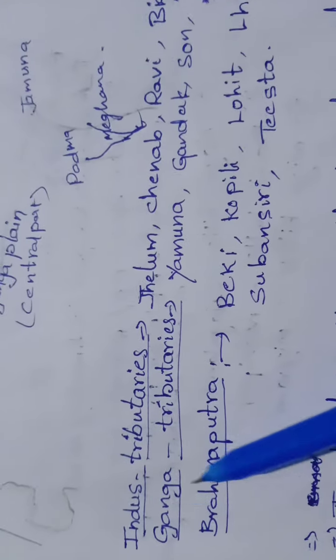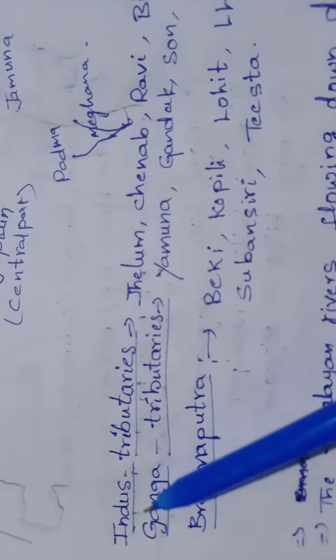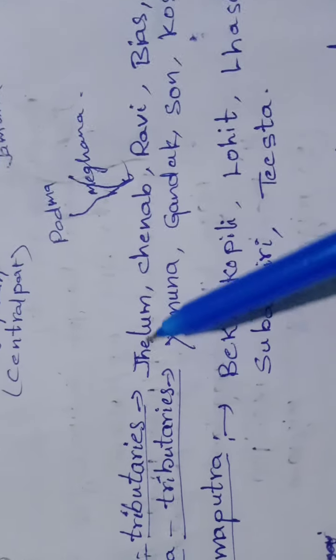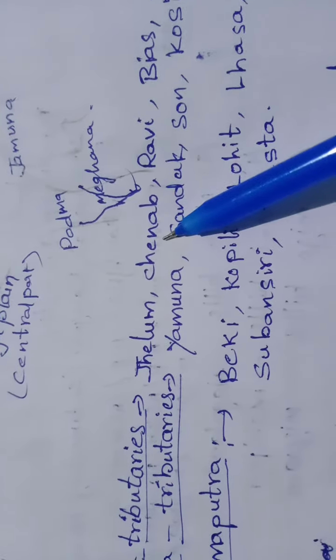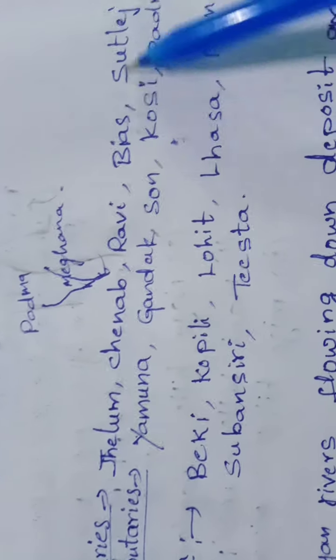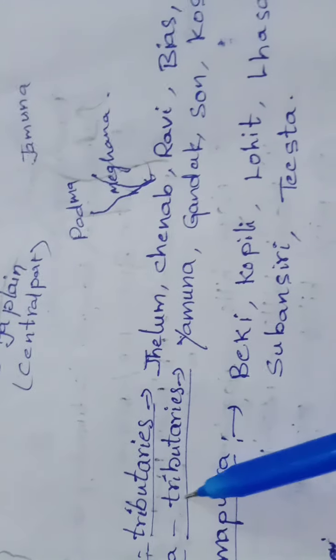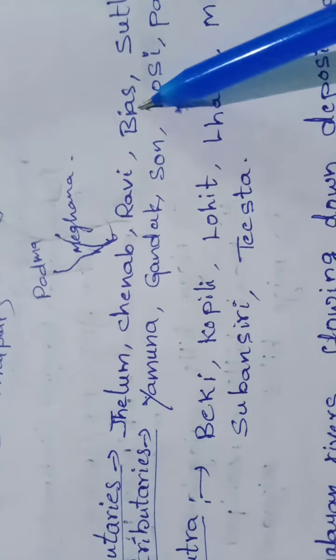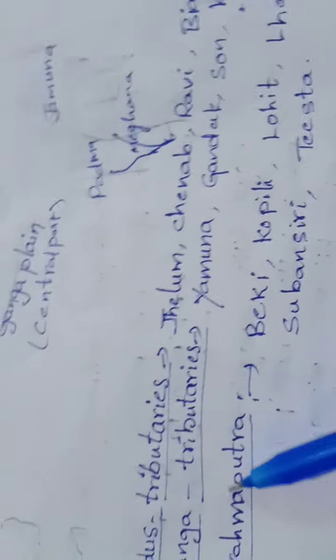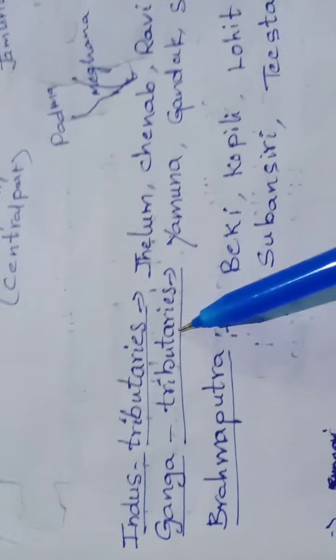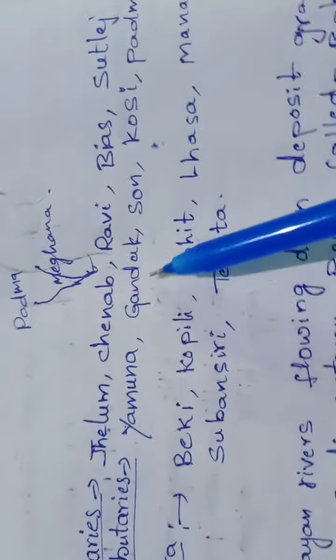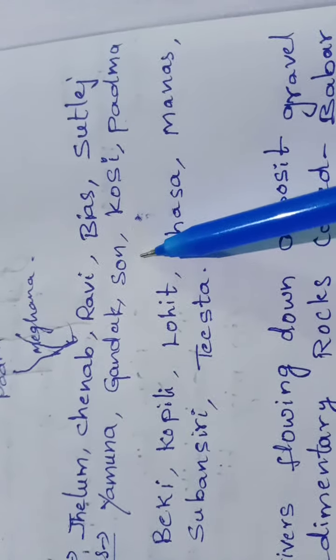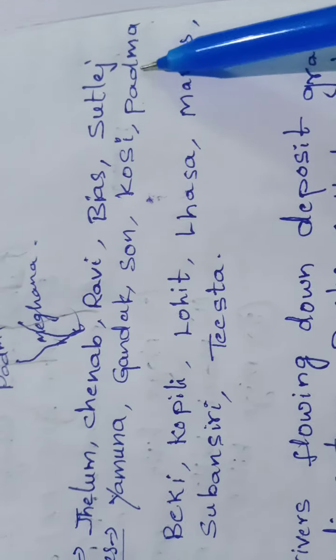Now note down these tributaries and also the main rivers. Indus tributaries: Jhelum, Chenab, Ravi, Beas, Sutlej. Once again, note down: Jhelum, Chenab, Ravi, Beas, Sutlej. Next, Ganga tributaries: Yamuna, Gandak, Son, Kosi, Padma.